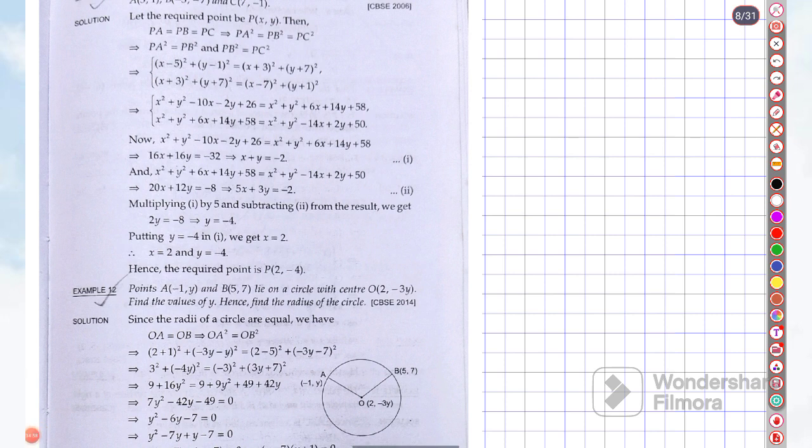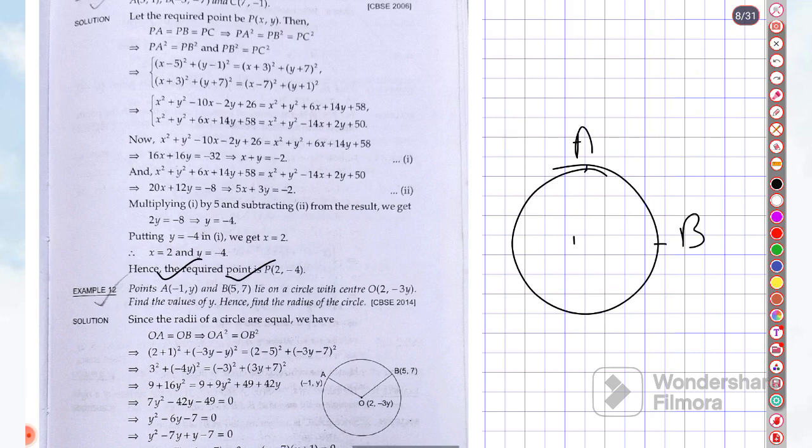This is a point A and point B. Two points, A point and B point, lie on a circle. Very nice. One circle is there, one point is A, another point is B. Good. The center is this. All coordinates are given, OA, OB. So find the value of y.